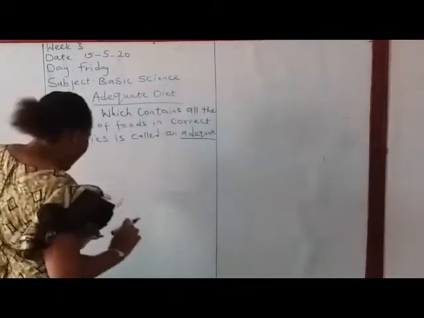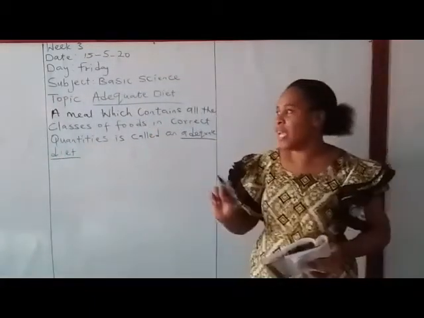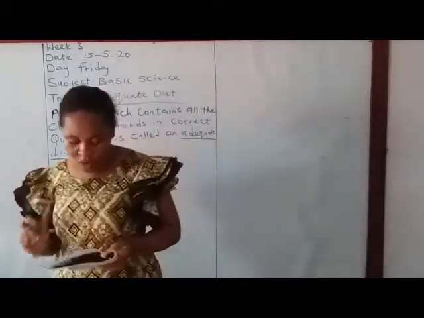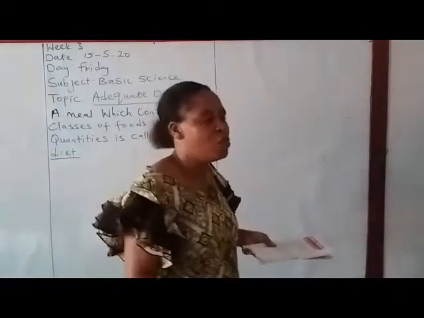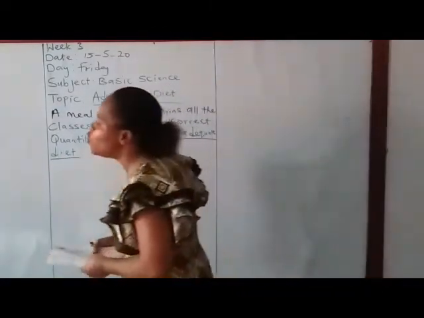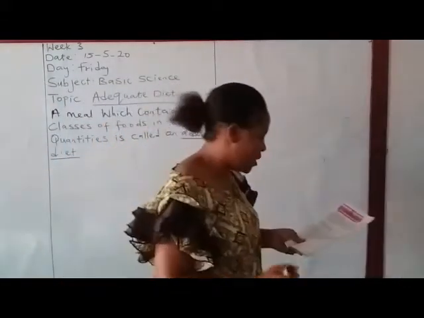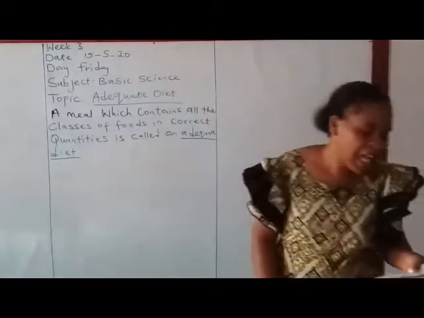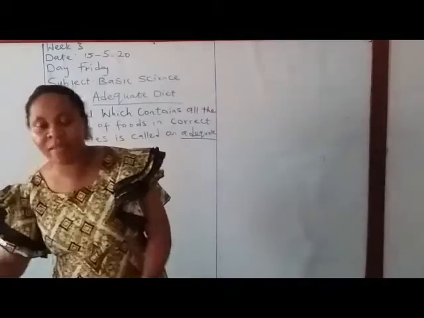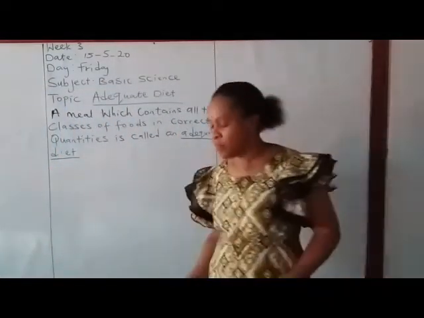Adequate diet should always be eaten by everybody so as to keep the body healthy. A healthy body is a wealthy body. You used to hear it all the time. When you are healthy, then you are wealthy. So when you eat good food that contains all the 6 classes of food, your body is healthy, and you have wealth. Now, it is a good thing to take at least 3 meals in a day. We have 3 types of meal that we eat every day.